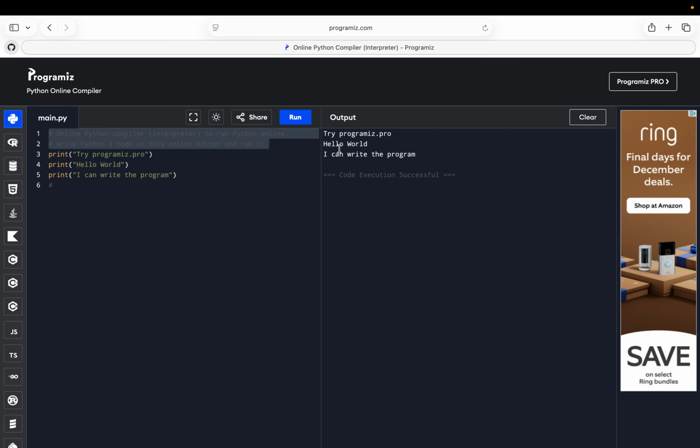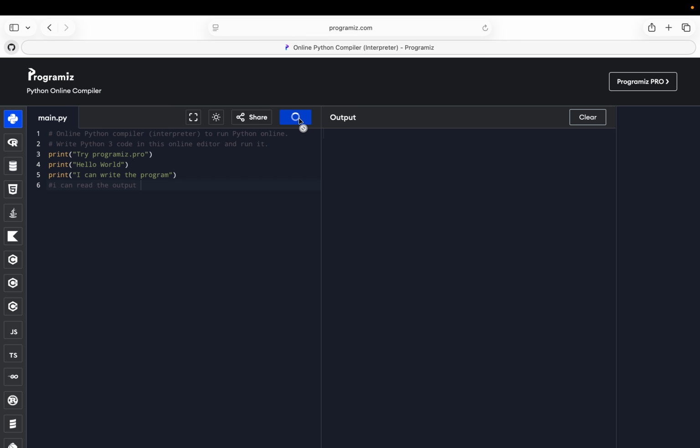and like we can see, there is nothing shown on the output page for the comments because Python doesn't read comments. If we write here, "I can read the output," and run our program, the output is not going to show anything. Can I read the output? No, it can't.